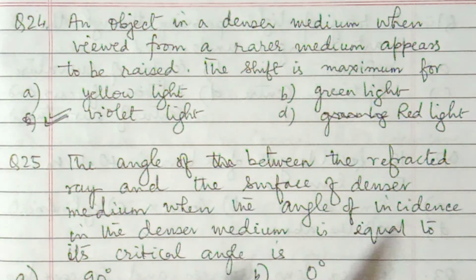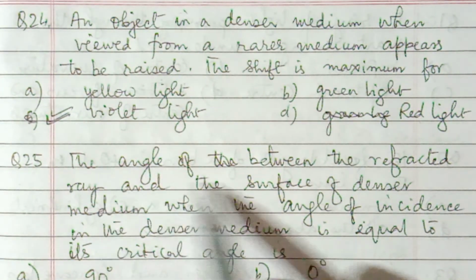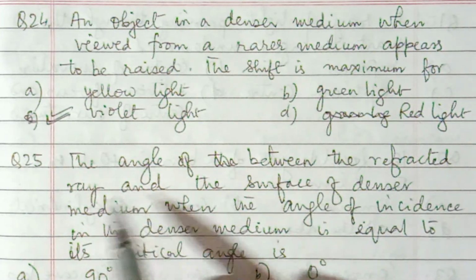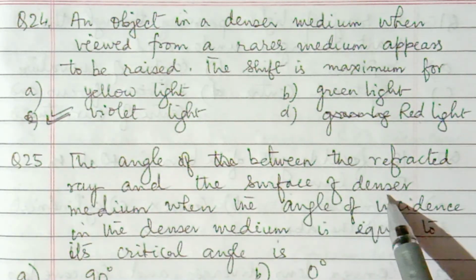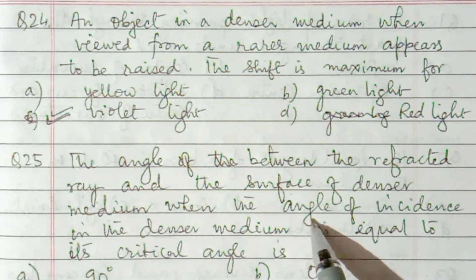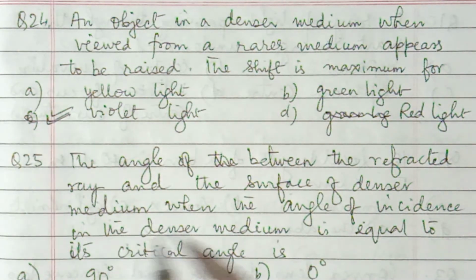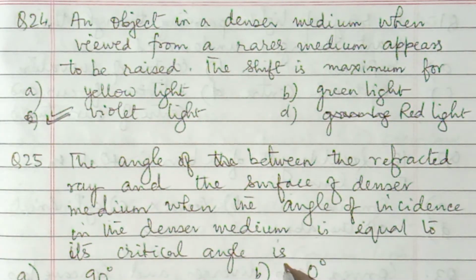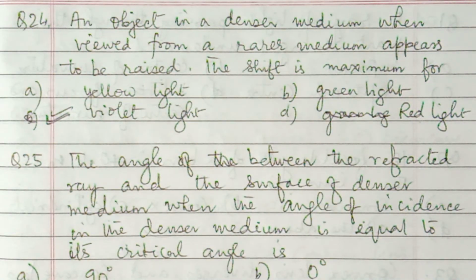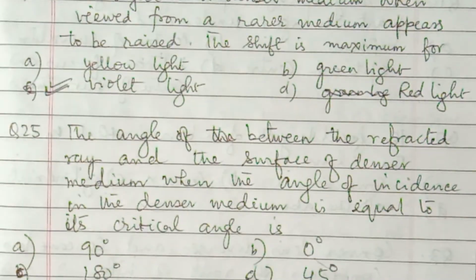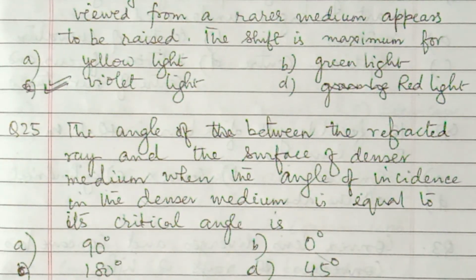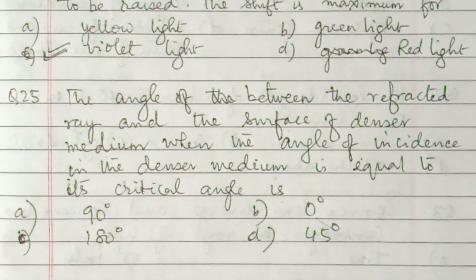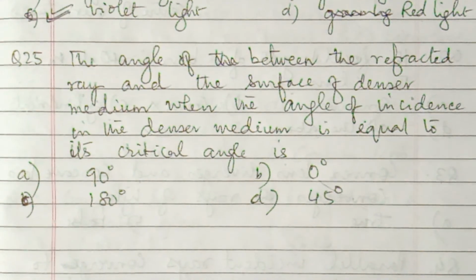The last question 25. The angle between the refracted ray and the surface of denser medium when the angle of incidence in the denser medium is equal to the critical angle is 90 degree, 0 degree, 180 degree and 45 degree. So the point is, we have just discussed the critical angle concept, right?